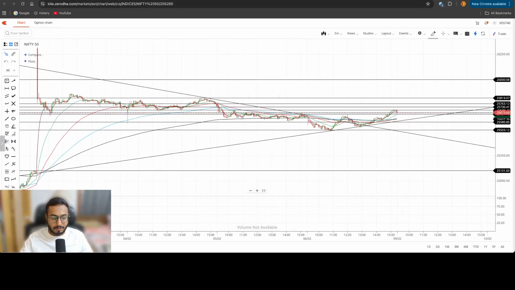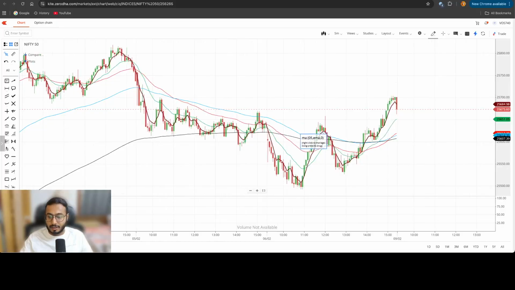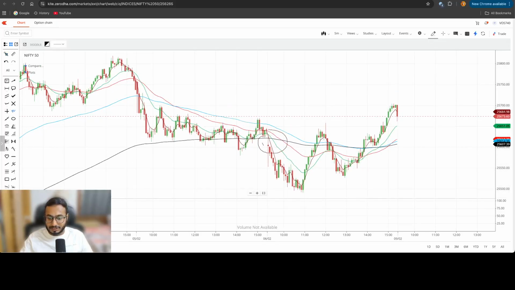Let me clear all these levels and bring them back. In the first session we opened somewhere around here, and we saw a dip exactly at 25,500. We mentioned this in the morning, analyzing the OI data, that 25,500 can be a strong support, and the markets reacted in that particular way only. The moment we hit 25,500 we took a massive support, but this rally didn't sustain, and we again saw a dump from 25,650, which was the resistance.